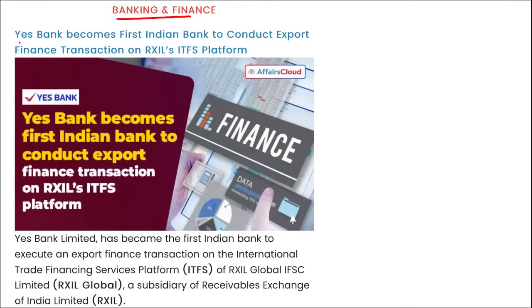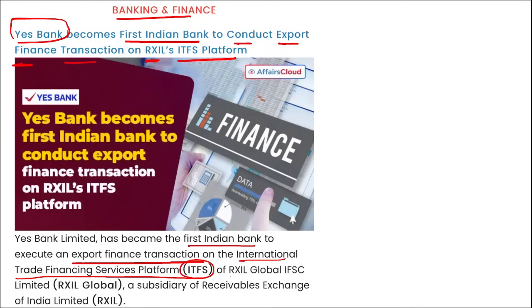Next is banking and finance. Recently, Yes Bank became the first Indian bank to conduct an export finance transaction on RXIL's ITFS platform. I repeat, Yes Bank became the first Indian bank to execute an export finance transaction on the International Trade Financing Service platform of RXIL Global IFSC, that is a subsidiary of Receivables Exchange of India Limited. This collaboration has empowered both Indian and global exporters and importers to access competitive financing options like factoring, forfeiting, and other trade finance services through this platform.